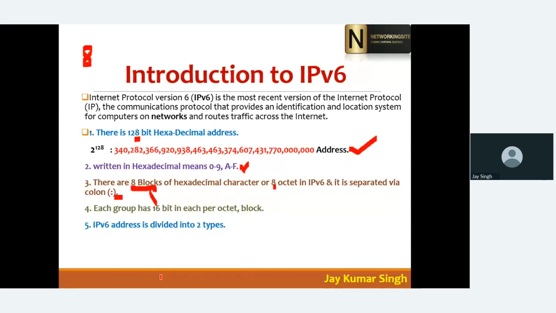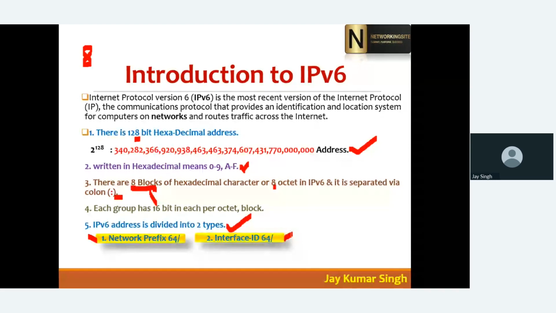So it's just divided into two parts: the network prefix and the interface ID, or you can say host prefix.